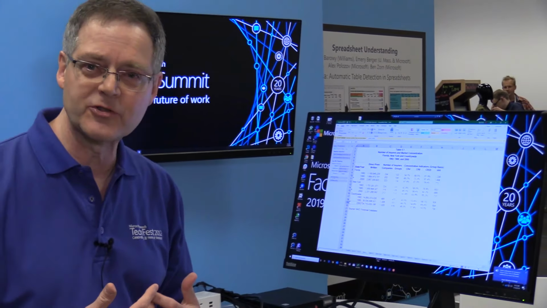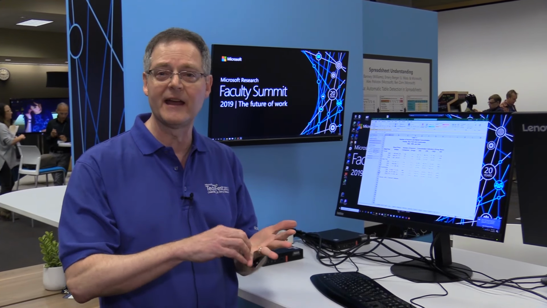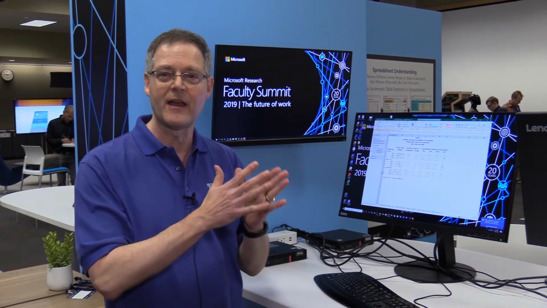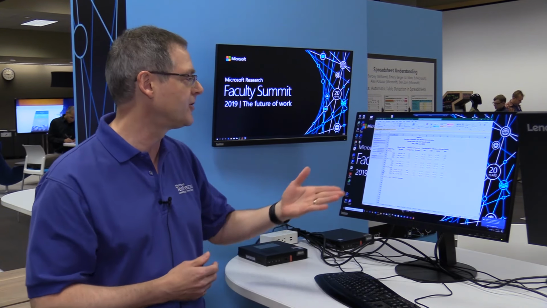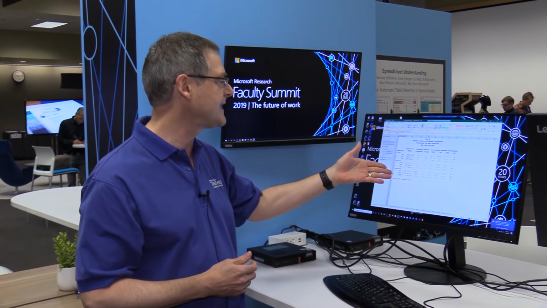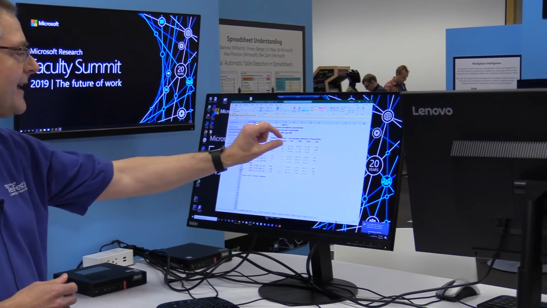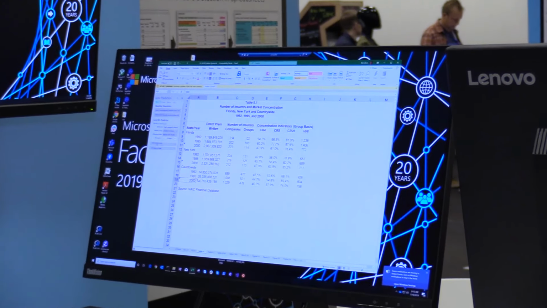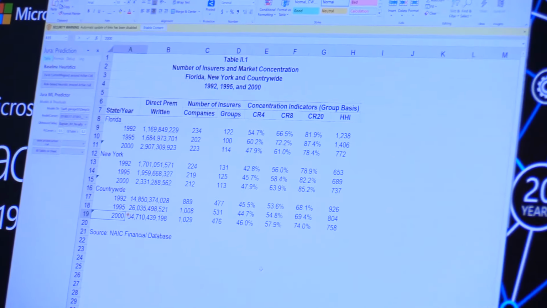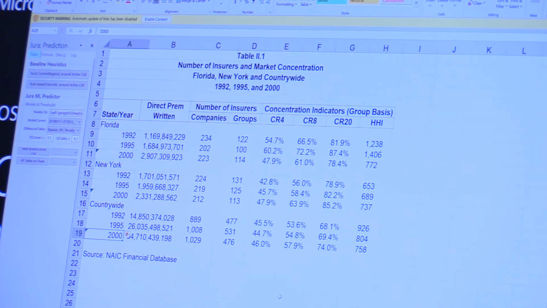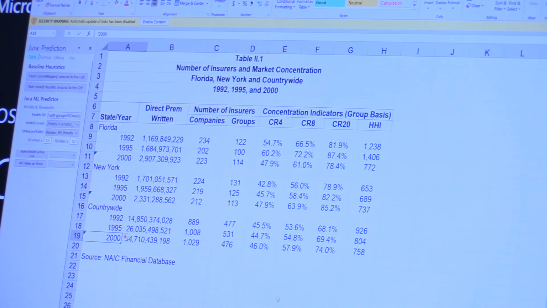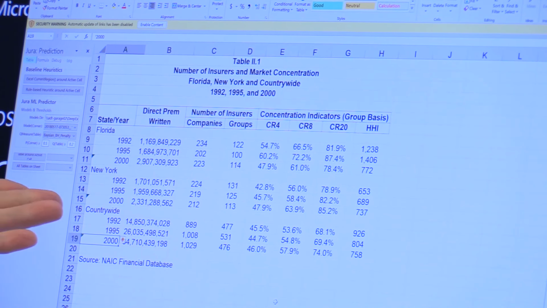One of the things we're trying to do in our research is to understand spreadsheets because they contain data, formulas, which is code, and presentation: things like what a human is trying to communicate to another human. This sheet in particular is an example of this. The user has headers. The user has formatted the data in such a way that there are blank rows and columns to help with white space. And as a result, where this table starts and ends is actually not completely obvious. It's not explicit in the presentation.